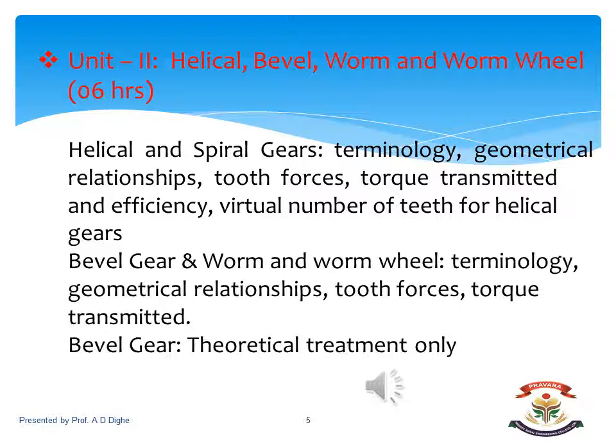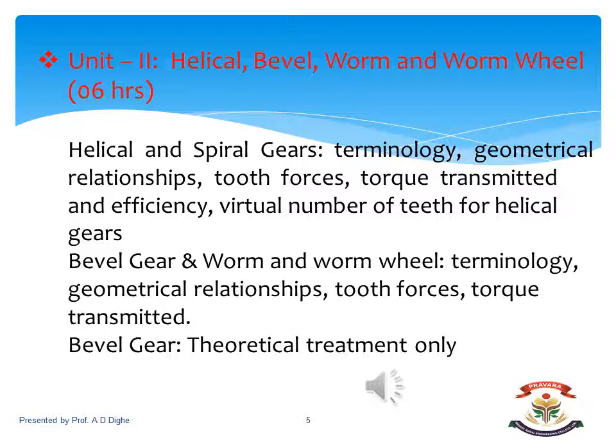The second unit is helical gear, bevel gear, worm and worm wheel, and it should be covered in 6 hours as per the university syllabus. But it is not possible to cover it in 6 hours. It will take more than that. Let us see what the contents of unit two are.